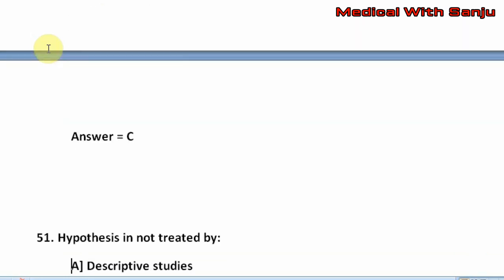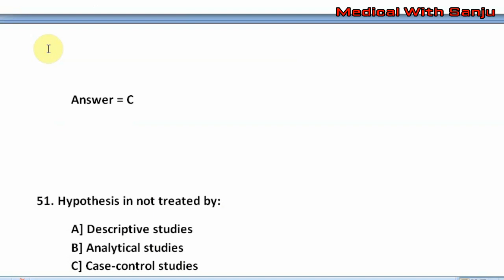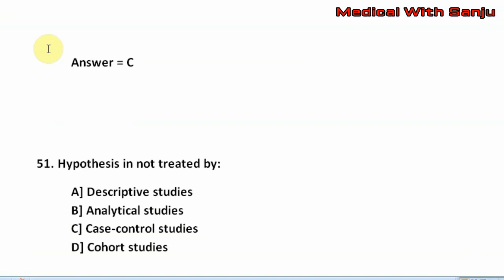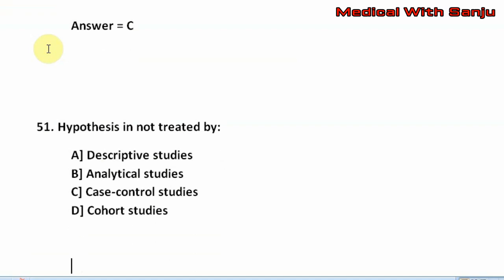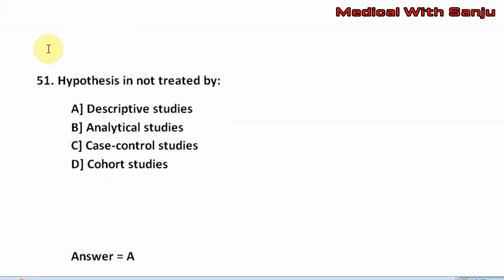Question number 51. Hypothesis is not tested by option A, descriptive studies. Option B, analytical studies. Option C, case control studies. Option D, cohort studies. The right answer is option A, that is descriptive studies.